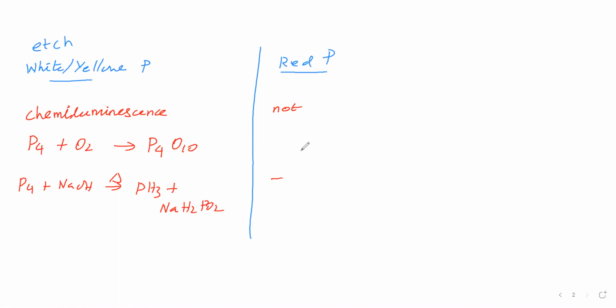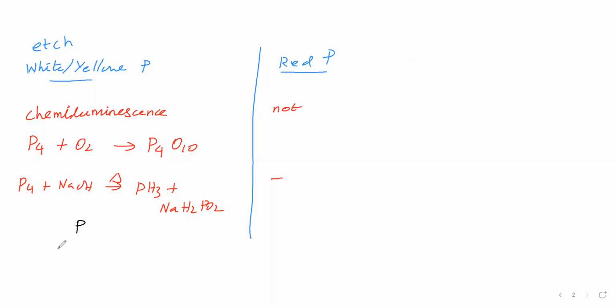Next, white phosphorus is more reactive and red phosphorus is less reactive. What is the reason? We'll see the structure of white phosphorus. White phosphorus structure is tetrahedral.